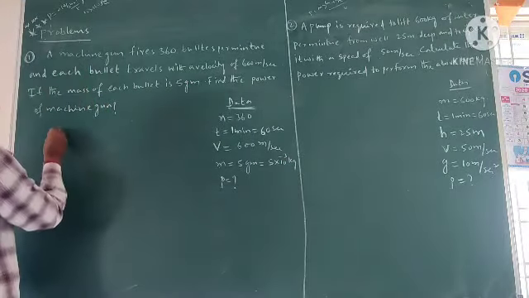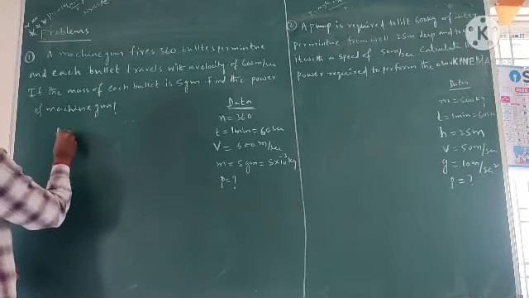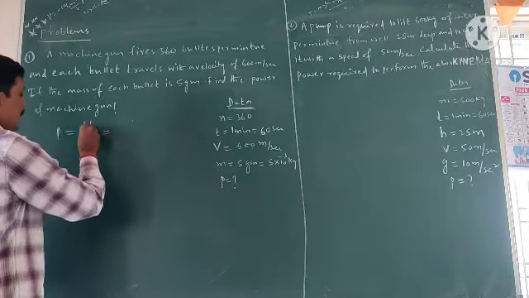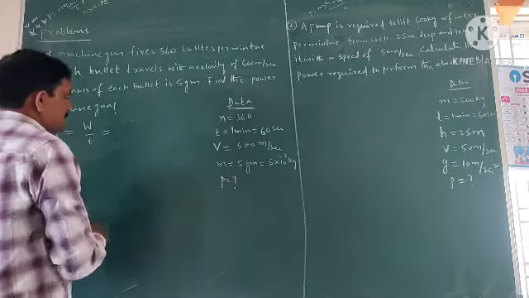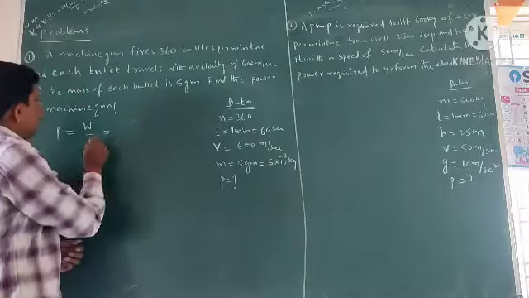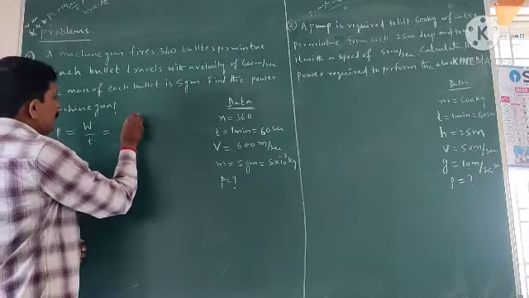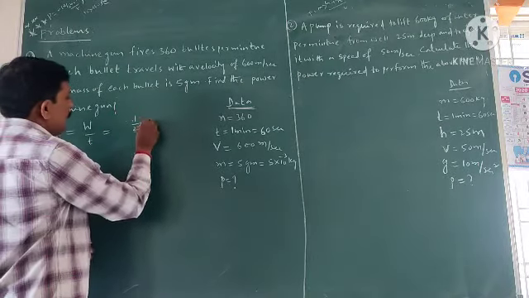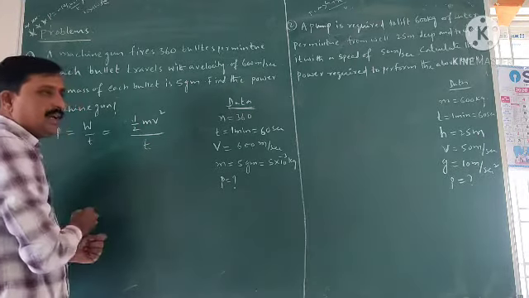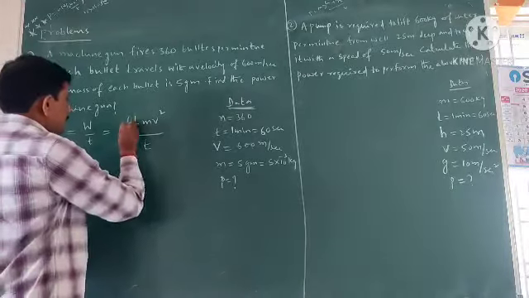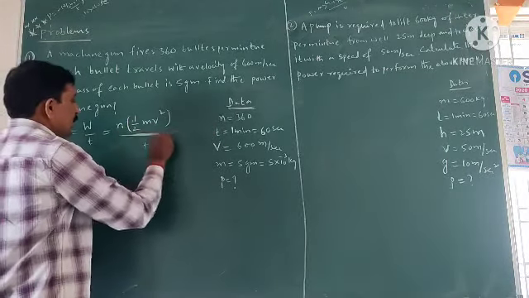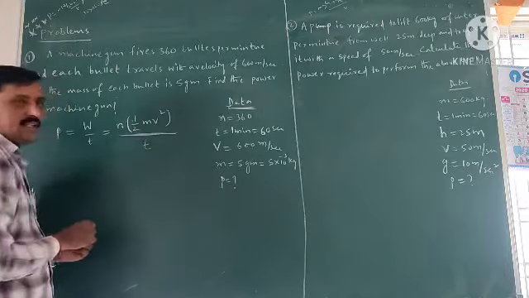So we know that power is equal to work by time. Here the work is stored as kinetic energy. The work is done due to the velocity. The work is stored as kinetic energy. So W is equal to half mv square, by T. The number of bullets N into half mv square by T.